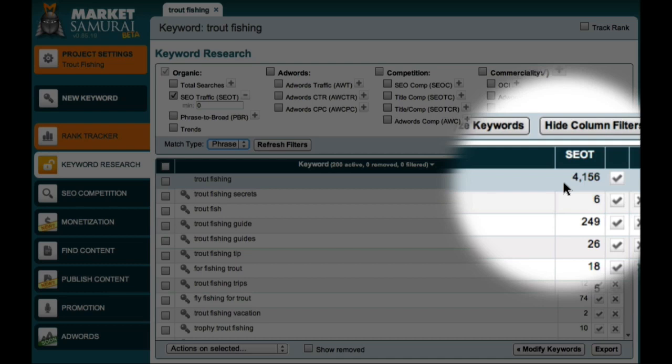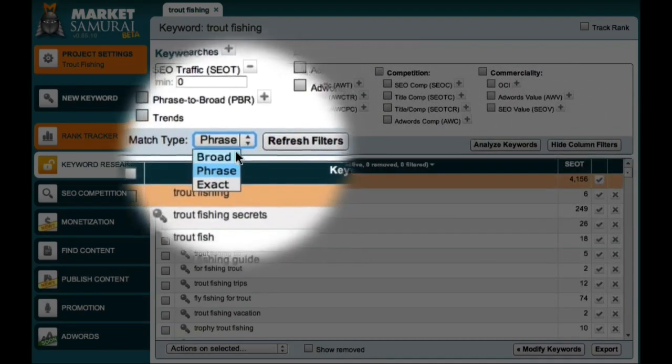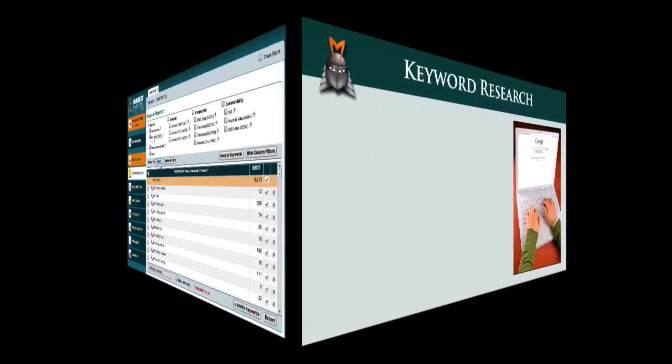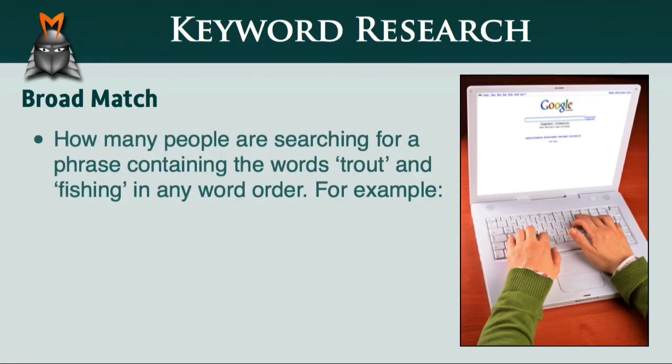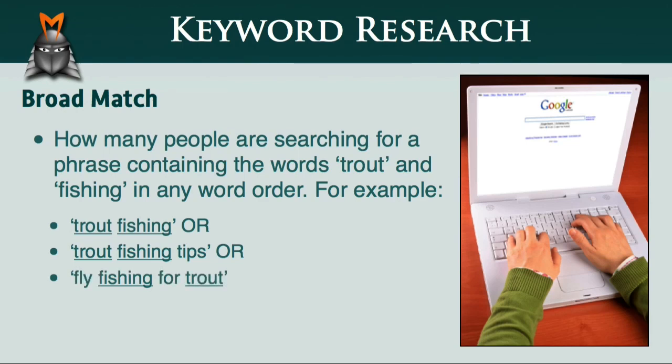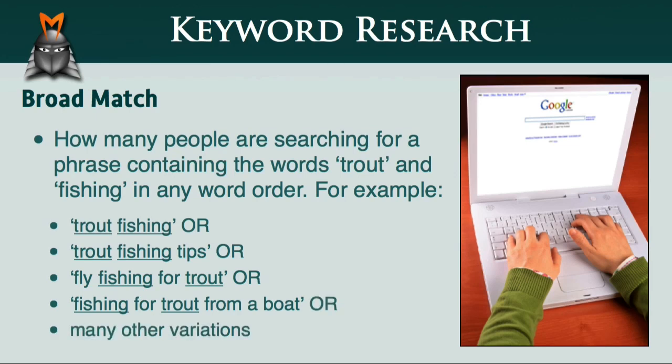Now finally, let's take a look at the broad match type. This time, the SEO traffic figure relates to how many people are searching for a phrase containing the words trout and fishing in any word order, along with additional words. This would include phrases such as trout fishing, or trout fishing tips, or fly fishing for trout, or fishing for trout from a boat, and many other variations. This time, the 2 words trout and fishing do not have to be in the right order.